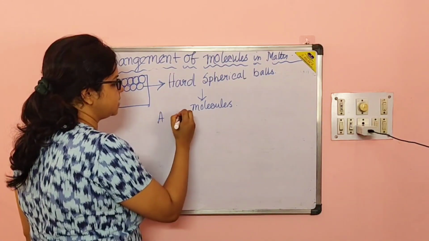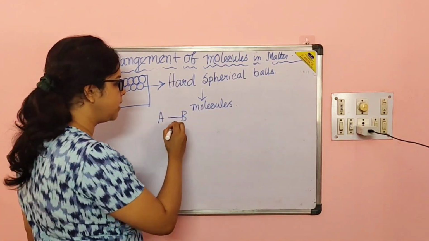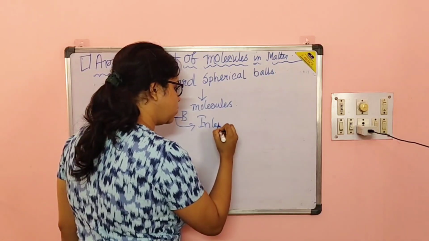If we take the example A and B, there must be some space between them. This is known as intermolecular space.